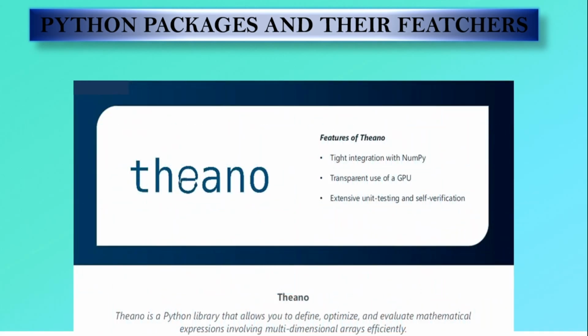Theano. The Theano library is very similar to TensorFlow, but one drawback of Theano is that it cannot fit into a production environment. Apart from that, Theano is a Python library that allows you to define, optimize, and evaluate mathematical expressions involving multidimensional arrays efficiently. Then the features of Theano. Tight integration with NumPy, because both support multidimensional arrays. It was mainly built for deep learning and neural networks.